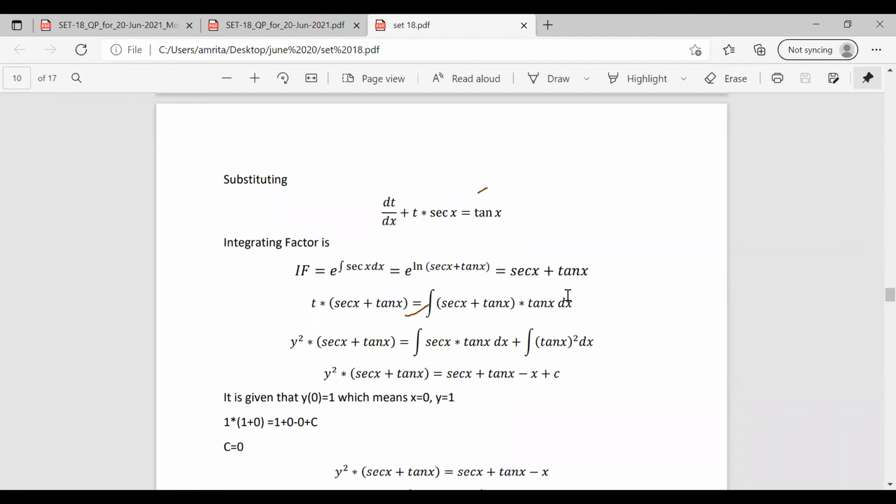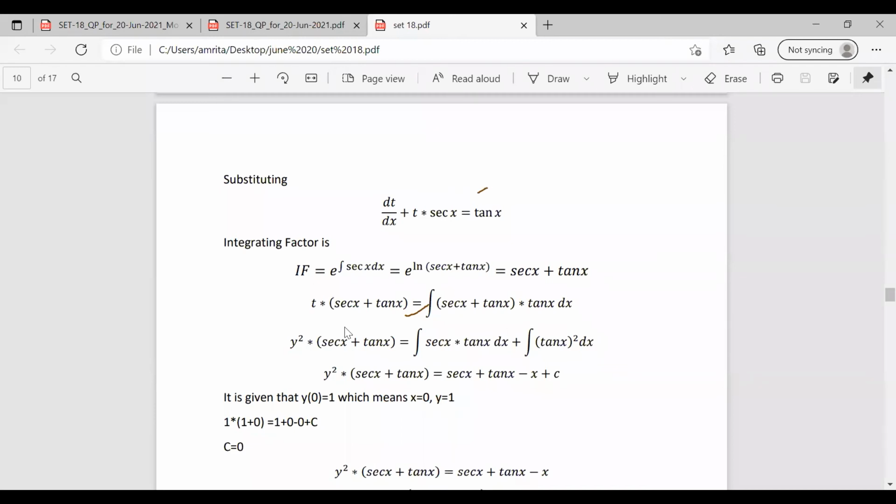Here tan x is the q of x. This is the general format. So t into the integrating factor equals the integral of integrating factor into q dx. Substituting t as y square, the equation becomes y square into sec x plus tan x equal to the integral of sec x into tan x dx plus tan x whole square dx.